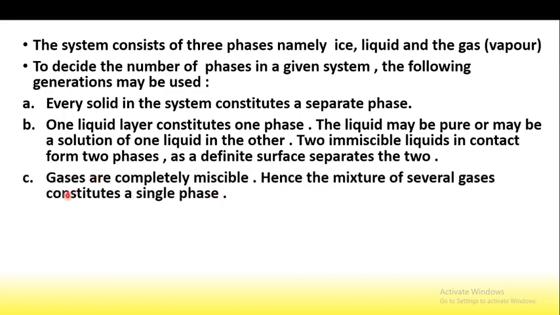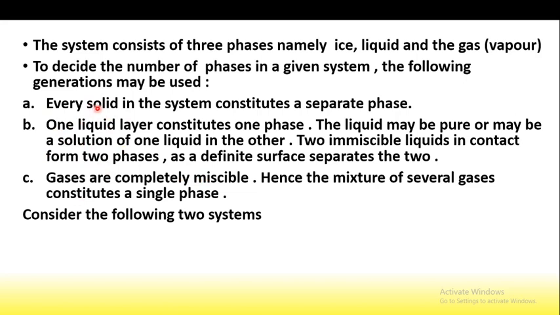And for the gases, what generalization is used? The gases are completely miscible. We know that we can't identify this as oxygen gas and this as carbon dioxide gas, because they are all miscible, and hence the mixture of several gases constitutes a single phase. Means any number of gases present in the system constitute a single phase because the gases are completely miscible. So these are the three generalizations for phases.